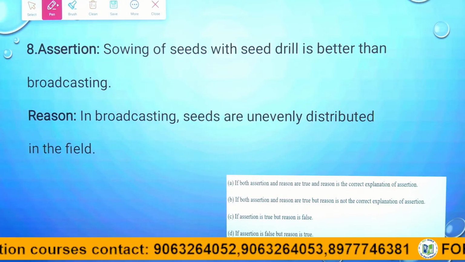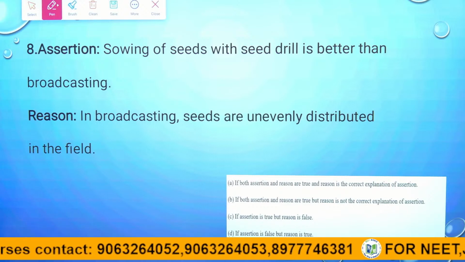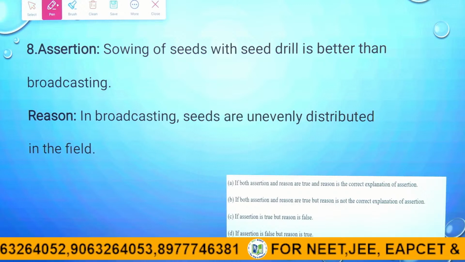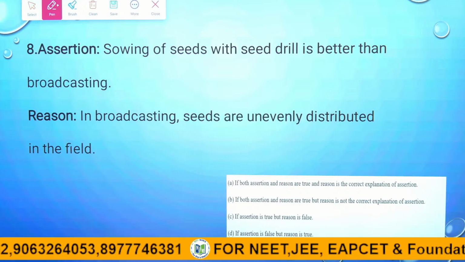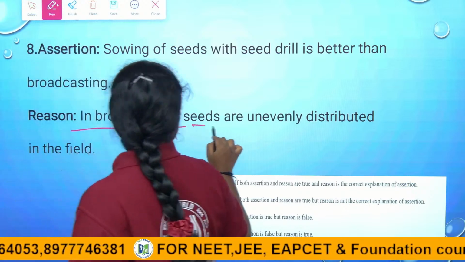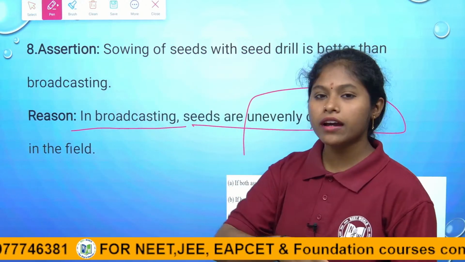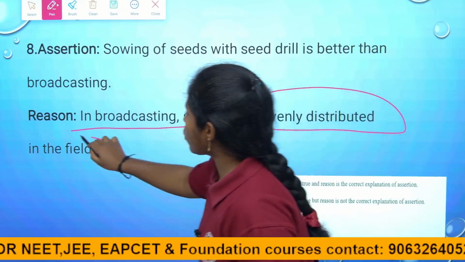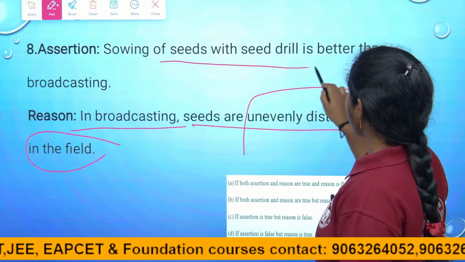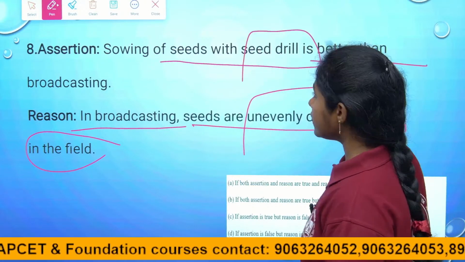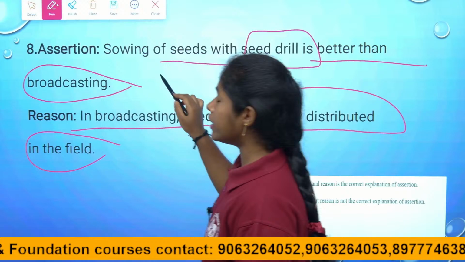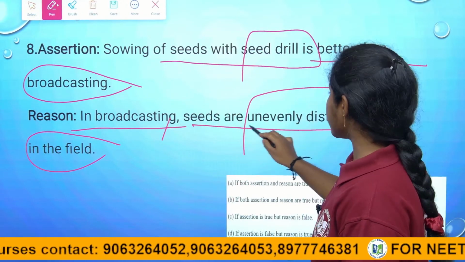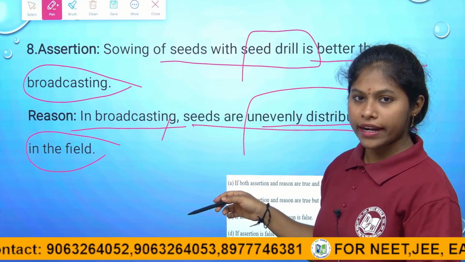So for this, what reason is given? In broadcasting, the seeds are unevenly distributed in the field. Of course, it is a true statement. In broadcasting the seeds are unevenly distributed, which means they throw the seeds randomly, so it is also a correct reason. Here they are discussing that the seed drill is better than broadcasting, and they define broadcasting as seeds unevenly distributed in the field. It is also right, children.